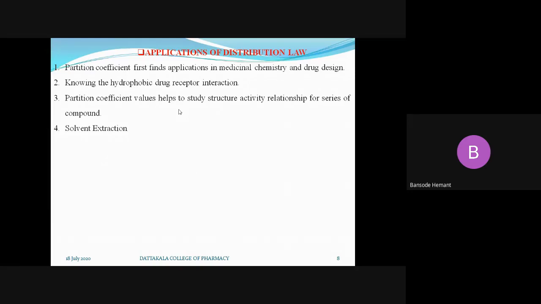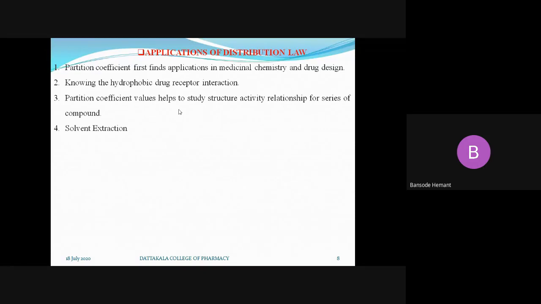If you have taken ether and water, and the solute we expect to extract has greater solubility in ether, then under these conditions the greater concentration of that compound will be present in the ether. After separation or evaporation, by distillation we can separate out the compound which is present in the ether.